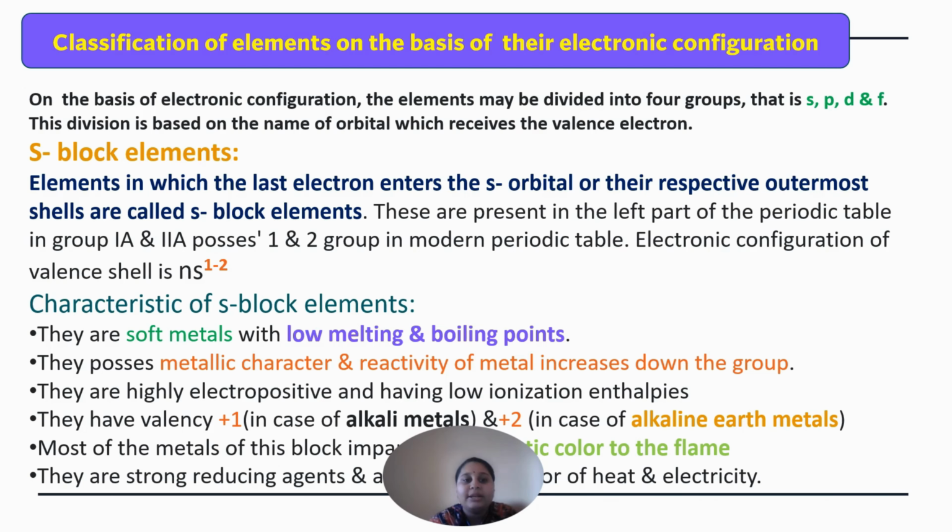What are the characteristics of s block elements? They are soft metals with low melting and boiling points. They possess metallic character, and reactivity of metal increases down the group. They are highly electropositive and have low ionization enthalpy, and they have the valency of +1 and +2: +1 in case of alkali metals and +2 in case of alkaline earth metals. Most of the elements impart color to the flame. So if you burn them, you get color, and they are strong reducing agents and good conductors of heat and electricity.